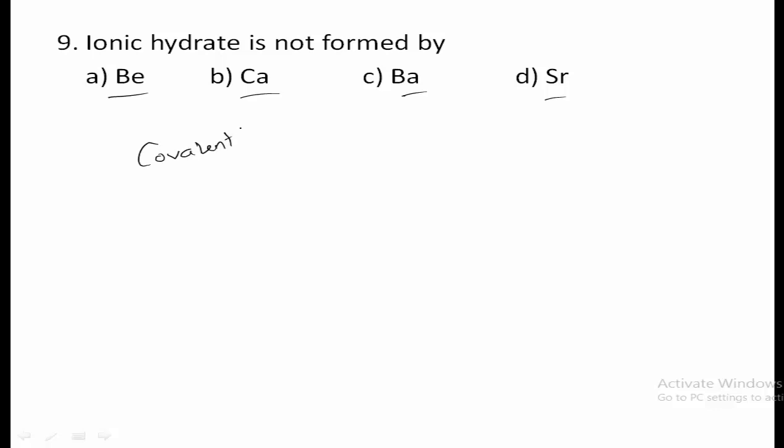Because when the size is small, then they will form the covalent bond. Therefore, among these four, beryllium is present at the top of the periodic table. Thus, it will have smaller size and covalent in nature. Thus, it will not form ionic hydrate. Instead of that, it will form covalent hydrate. So, therefore, option A is the correct answer.